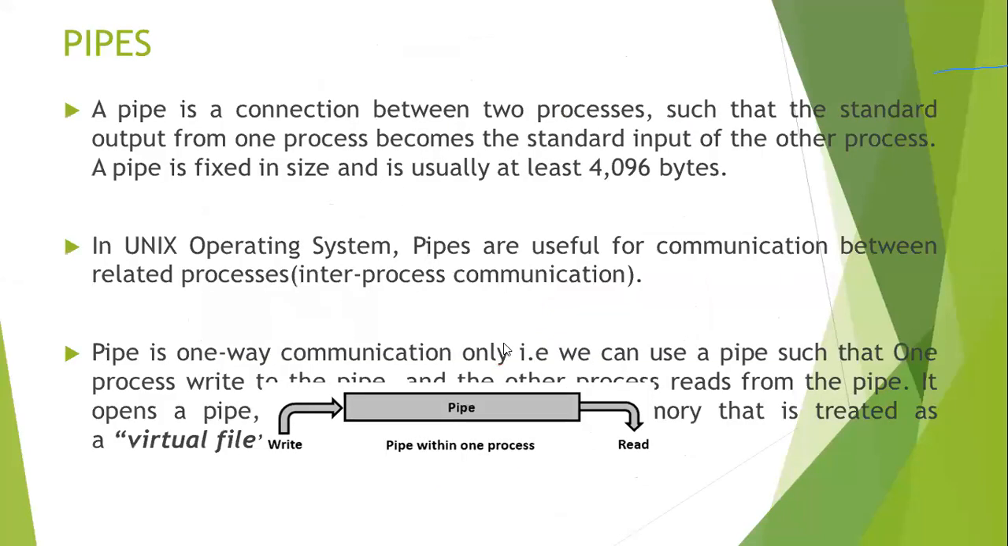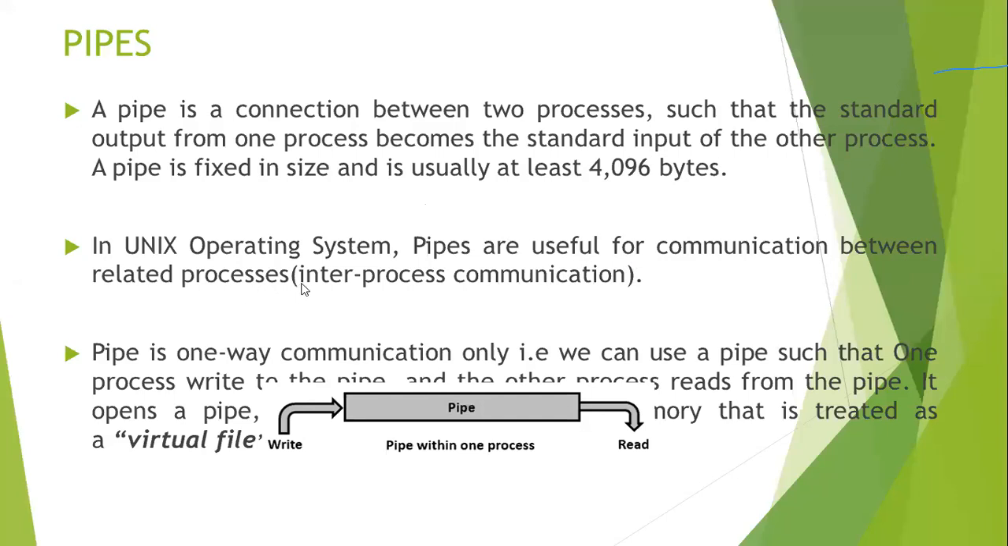Coming to the next concept, pipes. A pipe is a connection between two processes such that the standard output from one process becomes the standard input of the other process. The output of one process is fed to some other process. That is called a pipe. A pipe is a fixed size buffer, usually at least 4096 bytes of data transferred from one process to the other, mainly used in inter-process communication. In the Unix operating system, pipes are useful for communication between related processes.